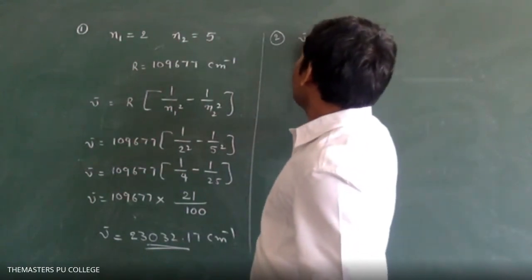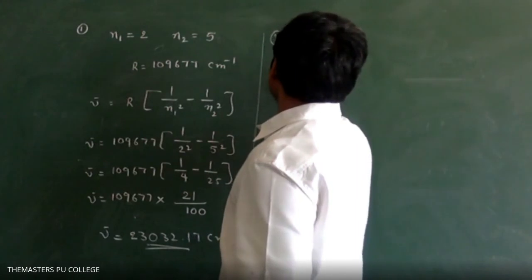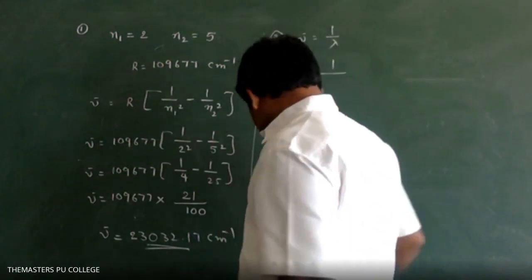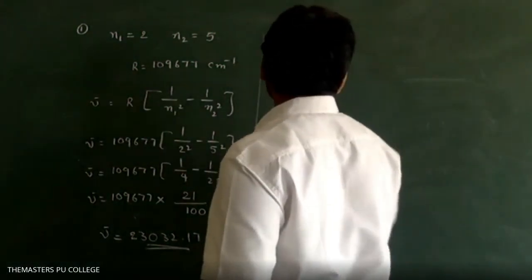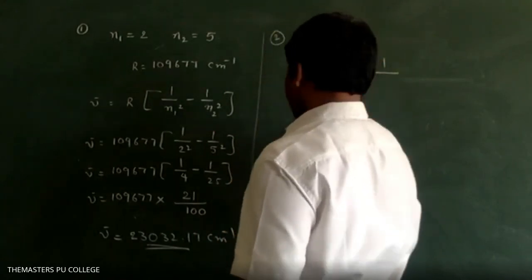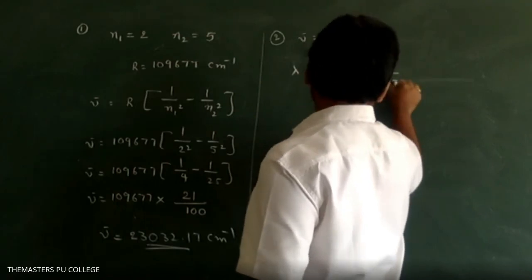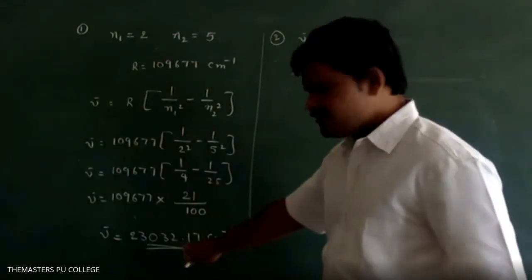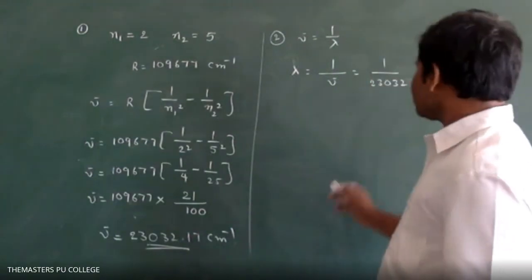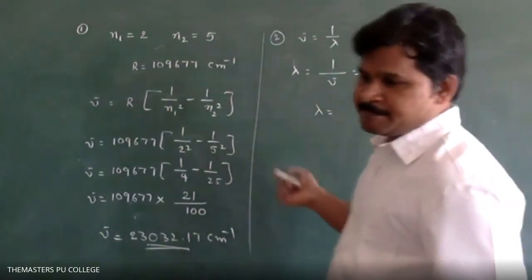Notice, nu bar is equal to 1 by lambda. Lambda is equal to 1 by nu bar, that is equal to 1 by 2302. So see, round figure I am taking, not after 0.17. Lambda is equal to how much you will get?